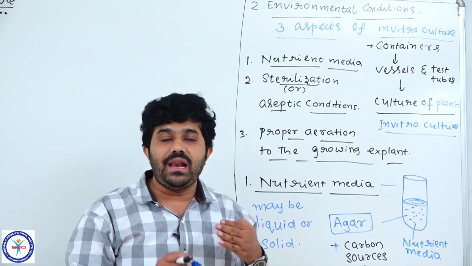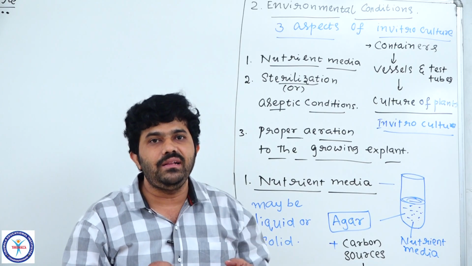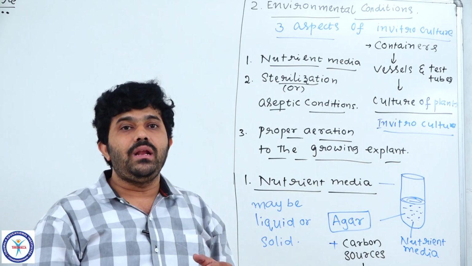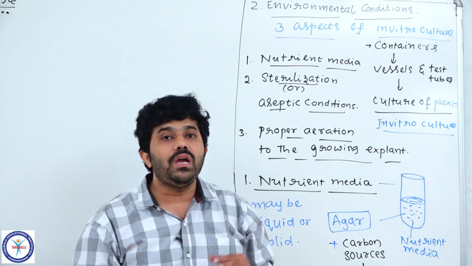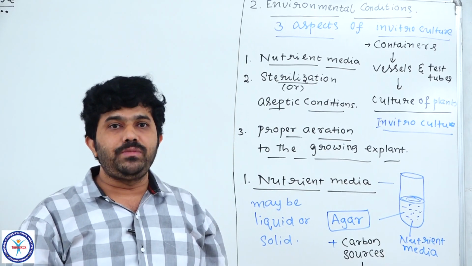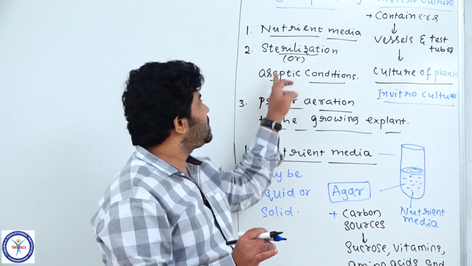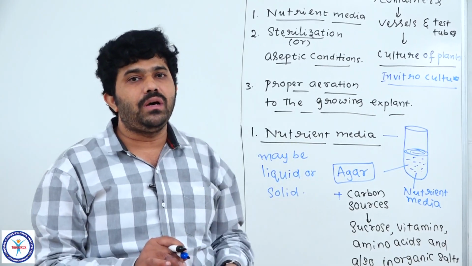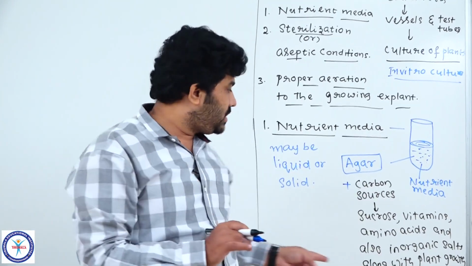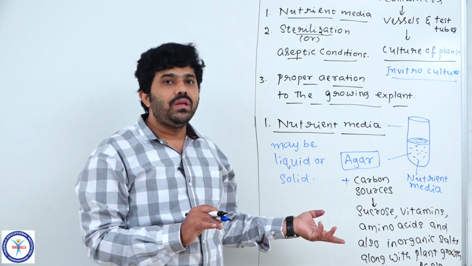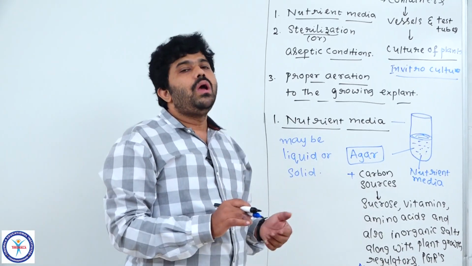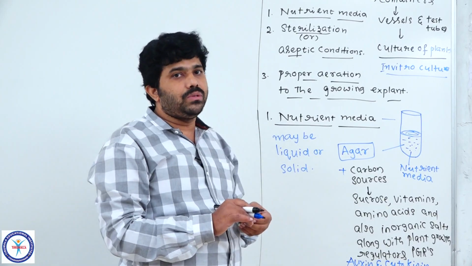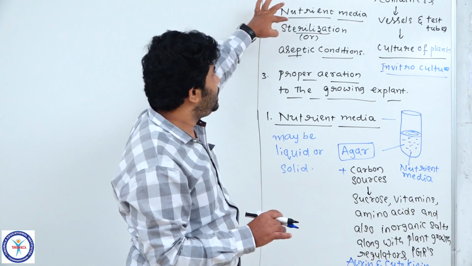In the laboratory conditions, the lab should possess aseptic conditions. We do this tissue culture method in aseptic or sterilized conditions, with no pathogens, and the atmosphere made free of microorganisms, free of microbes. That type of condition we call aseptic or sterilized conditions. Otherwise, contamination by pathogens takes place, and all the new generations we produce will also possess diseases. That's why, to control diseases and not give permission for entry of pathogens, we maintain aseptic conditions to do this tissue culture.